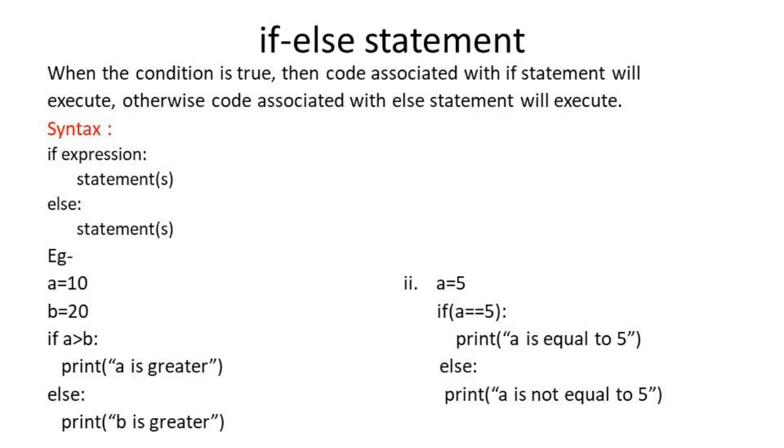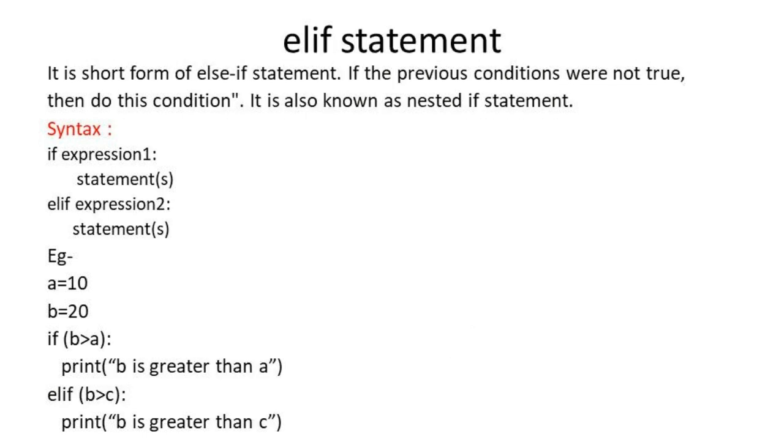Second example is a is equal to 5. So we have applied the condition a is equal to 5. We are checking the condition whether the number is equal to 5. So if the number is equal to 5, then we will print a is equal to 5, else a is not equal to 5.